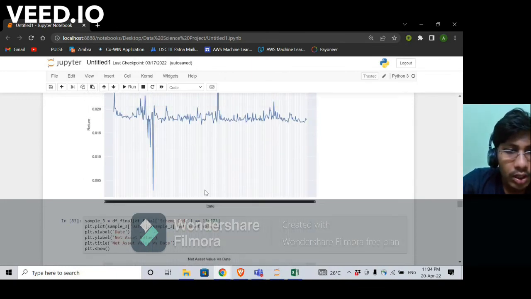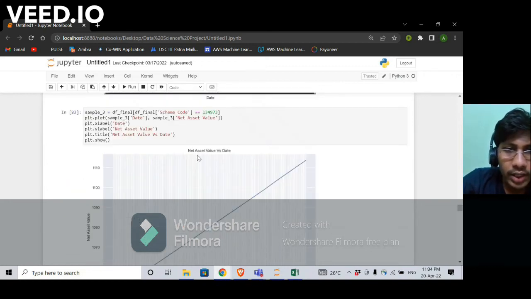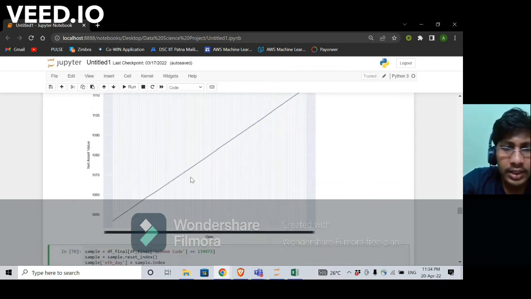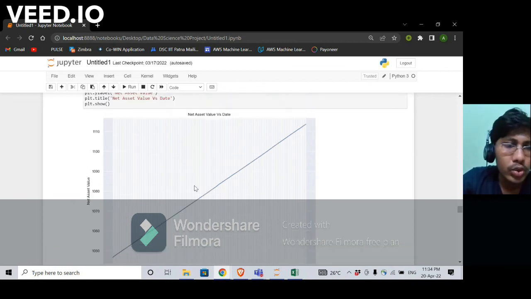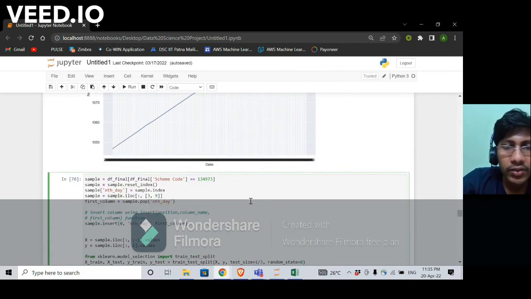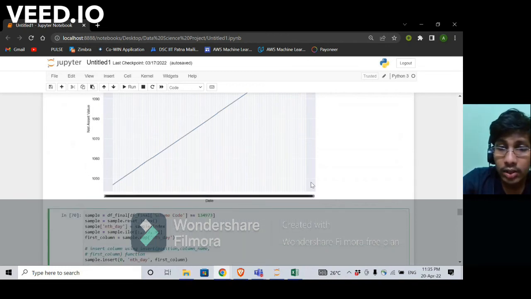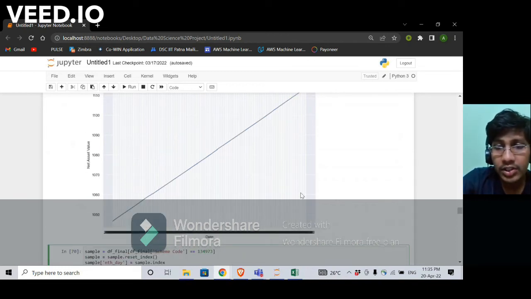After that, we also plotted the net asset value versus date graph of the same mutual fund. As we can see clearly, this graph is linear, and therefore we can use a linear regression model to predict the net asset value of this particular mutual fund on a particular date which is beyond this data frame. So basically, we used the linear regression model for predicting the net asset value of a mutual fund already predicted by us for different types of investors, for a date which is beyond the given time frame.